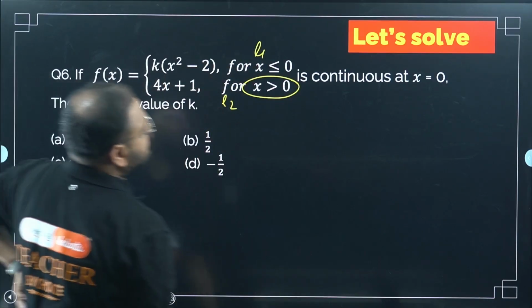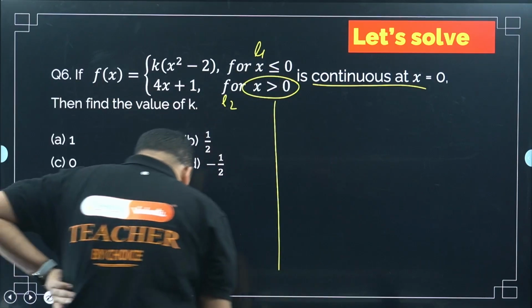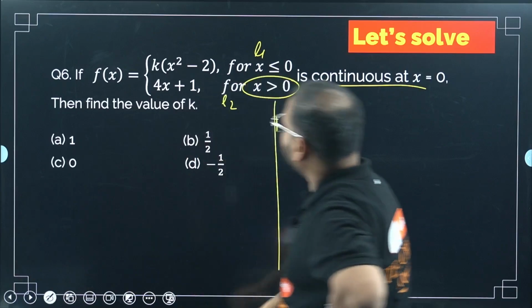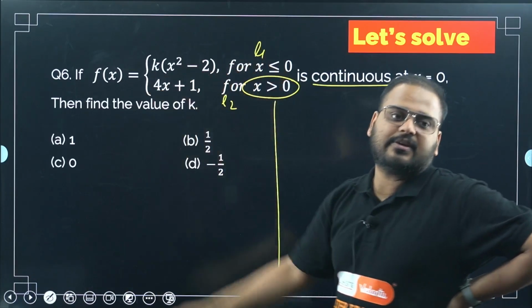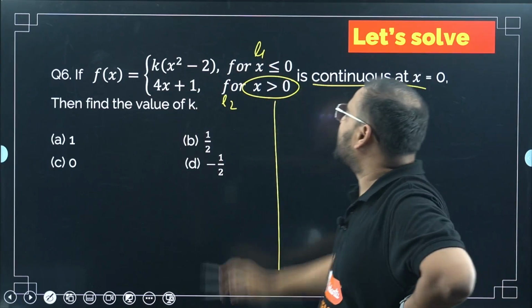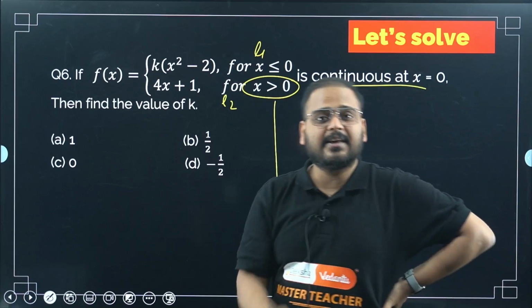They're saying it is continuous at x equal to 0. Simple question, very simple question. Let's check how it is going to work. They're saying here, for x less than 0, the function is defined as k times of x square minus 2. For x greater than 0, the function is defined as 4x plus 1. Okay, sir.